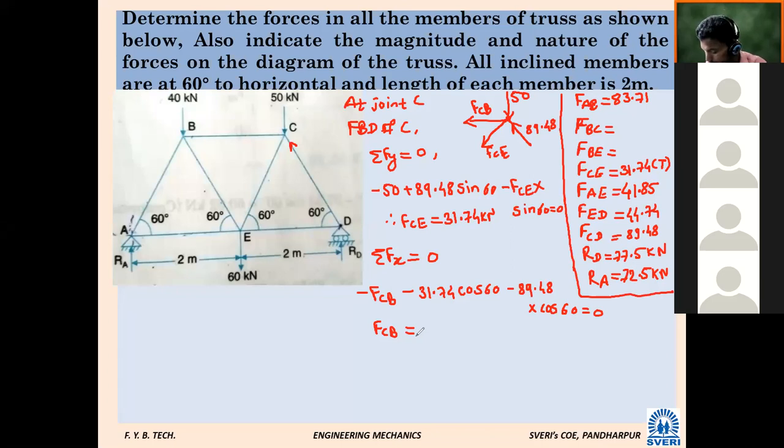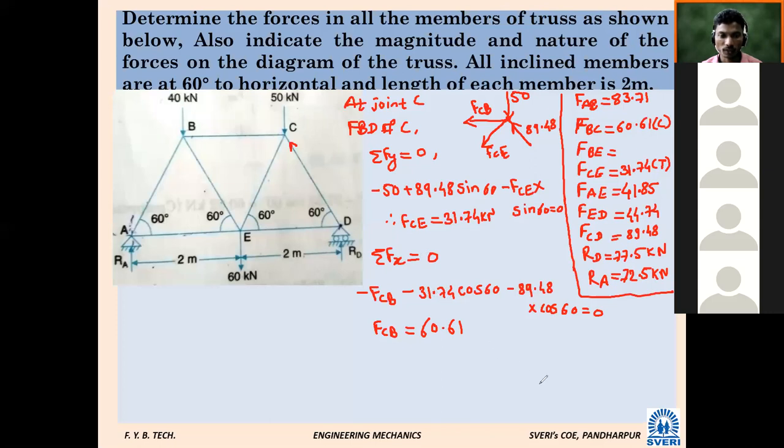Value you have to tell now. 60.61. Very good. 60.61 is the correct value. And what is its nature? 60.61, compressive or tensile? Compressive. It is compressive. So joint C is over. Joint C is also over.